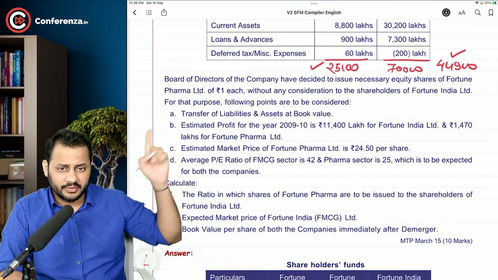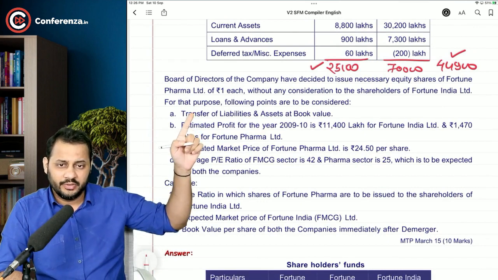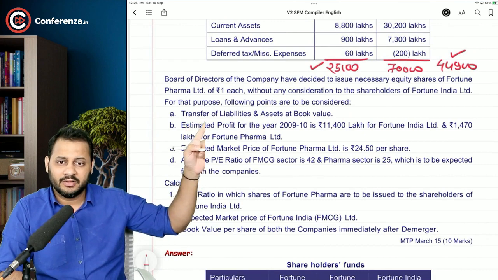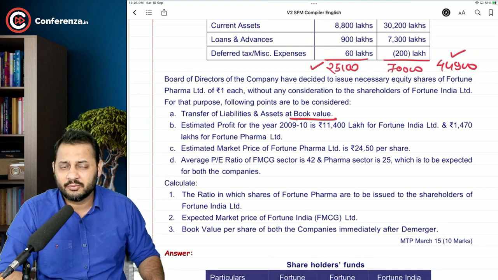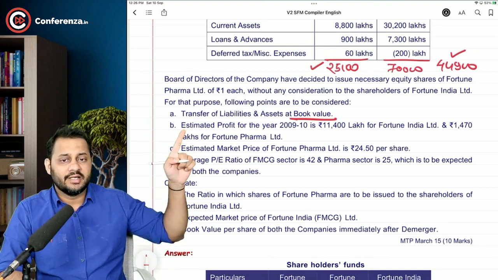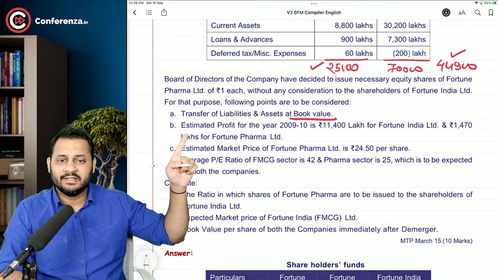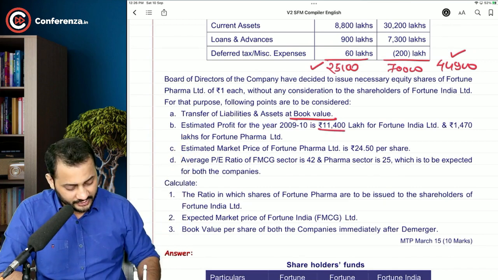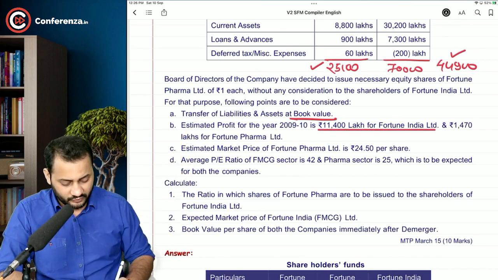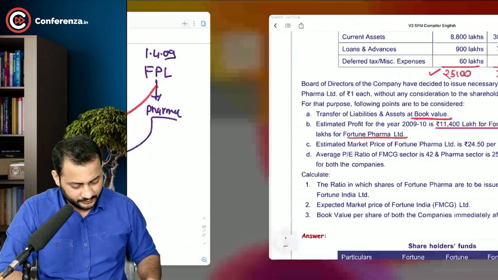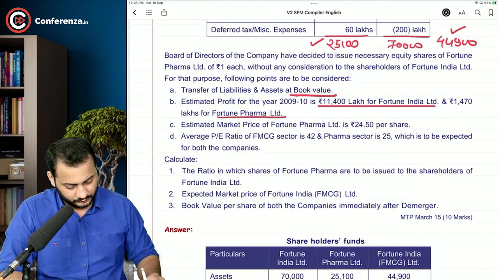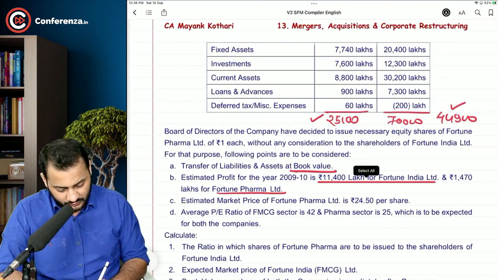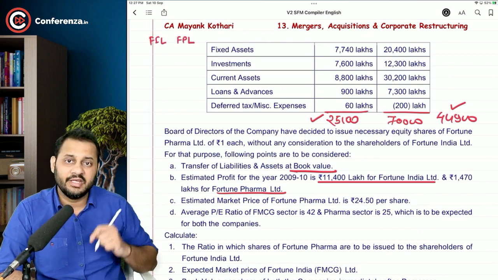For the following purpose, the following points are to be considered. Transfer of liabilities and assets at book value, whatever the book value. Earning estimated profit for the year 2009-10 is 11,400 lakhs for Fortune India and 1470 lakh for Fortune Pharma. We need to start writing now. So this is Fortune India Limited, this is Fortune Pharma Limited after demerger.